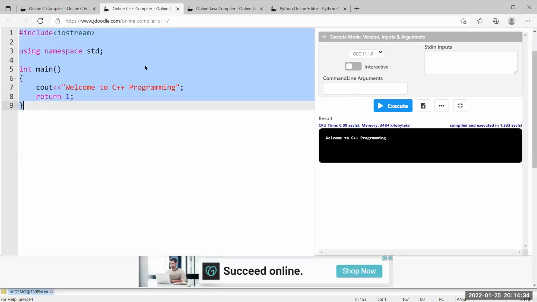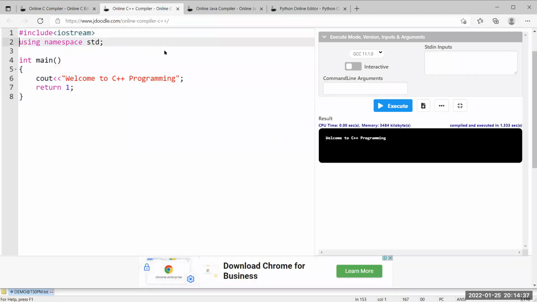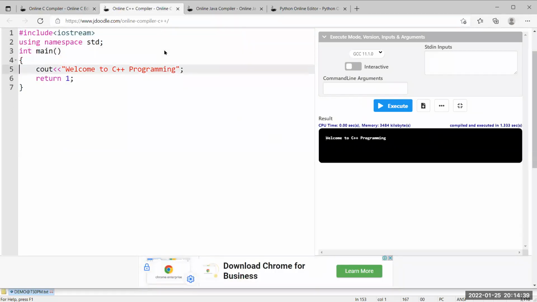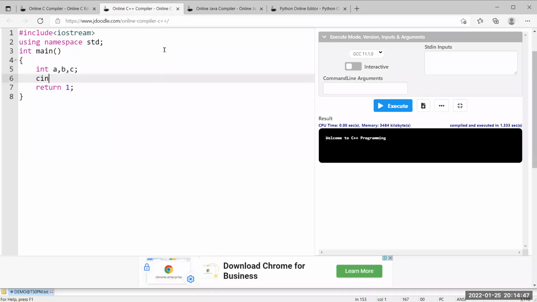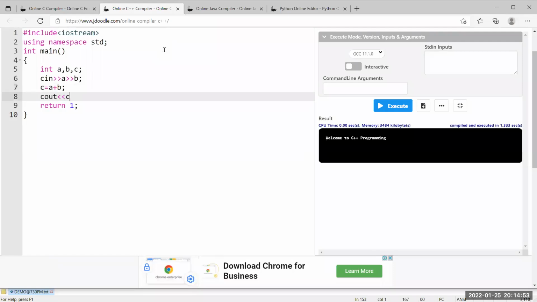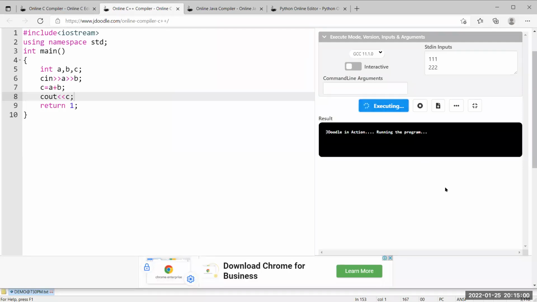Now go to C++. The program is the same. I need to declare three variables: integer a, b, c. cin a and then b. The next line: c is equal to a plus b, and cout c. That's all. Now assume I give 111 and then 222. What answer should we get? We are going to get 333.